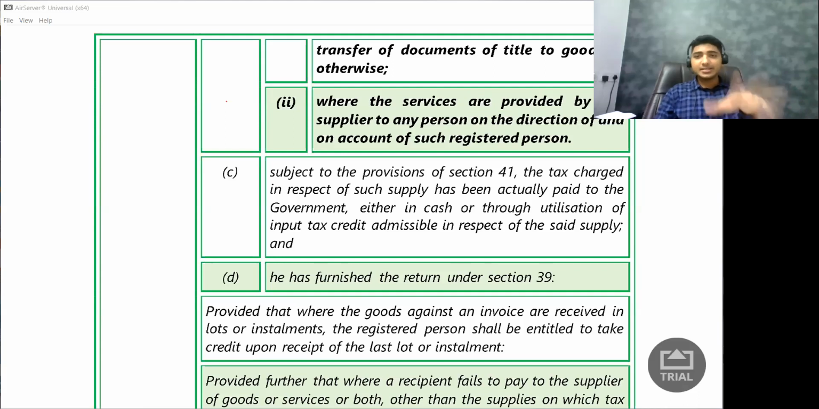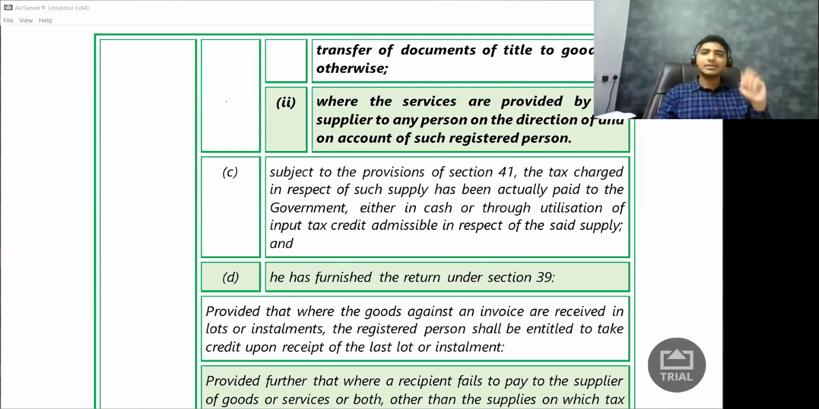Now clause C says only if he pays the 1,000 rupees to the government will I get the credit. Understand this, what are they even trying to say? Only if he pays that 1,000 rupees to the government will I get the credit. If he does not pay, let us say he kept that 1,000 rupees in his pocket and just slept off, or he went for some foreign trip and never came back, I will not get the credit.